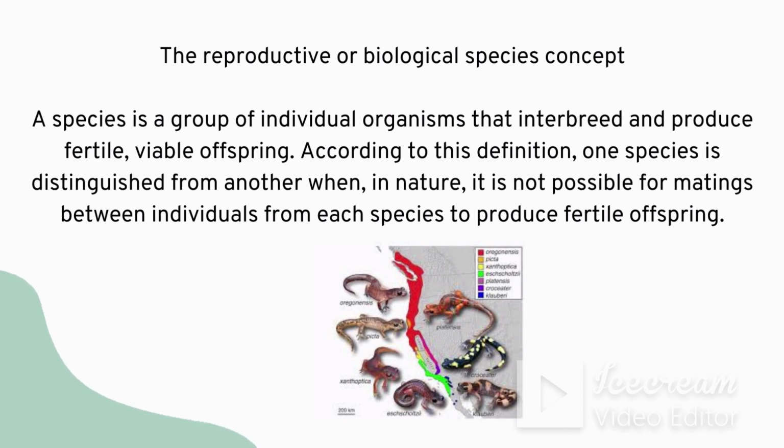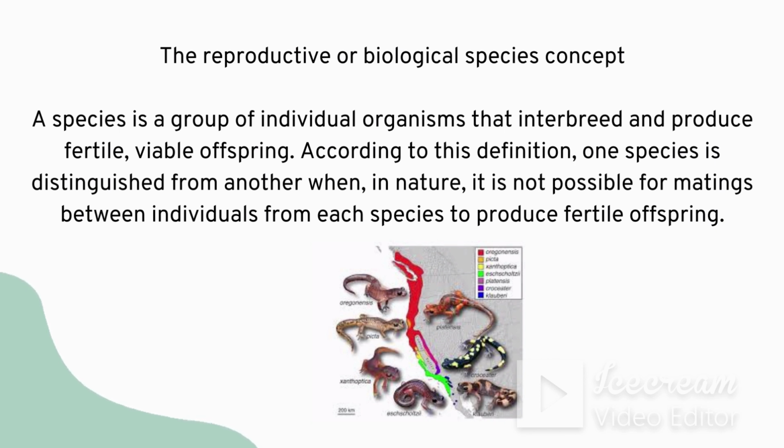The second one is the reproductive or biological species concept. This is a bit better. Why? Because the same species go with producing offspring. Fertile, viable offspring. They won't be able to reproduce and produce fertile, viable offspring with another species. So this reproductive or biological species concept is also very important.